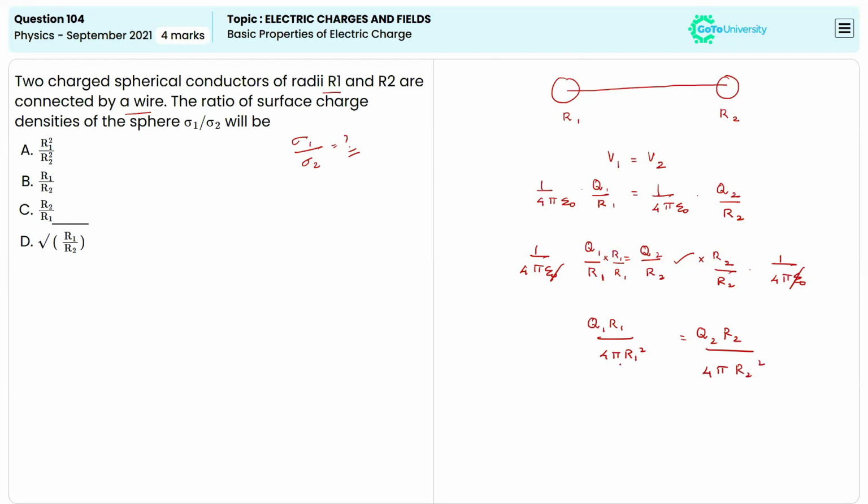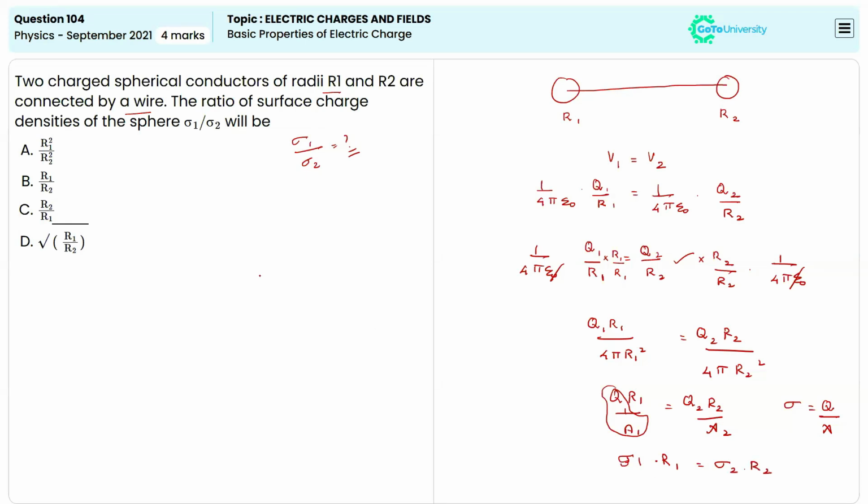4 pi R square represents the area of a sphere. So we can write Q1 R1 divided by A1 equal to Q2 R2 divided by A2. Here again we have Q1 and A1. It's known that the surface charge density is equal to Q divided by A. So we can write Q1 divided by A1 as sigma 1 times R1 is equal to sigma 2 times R2.